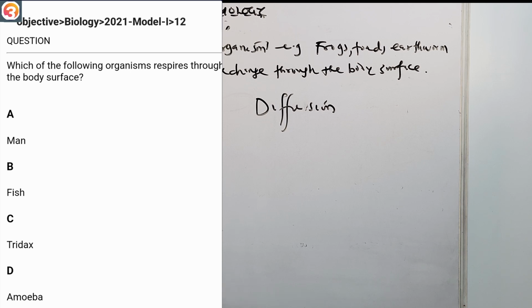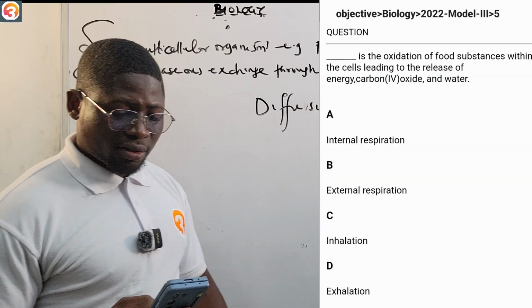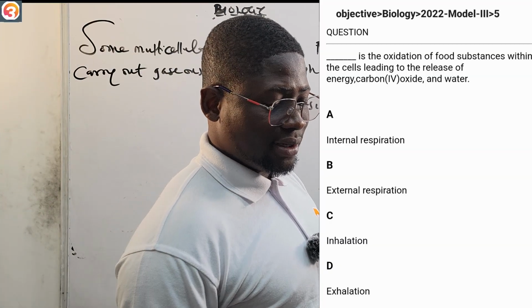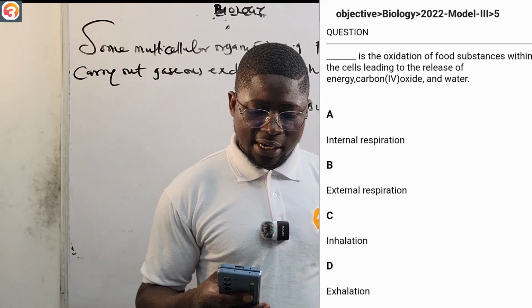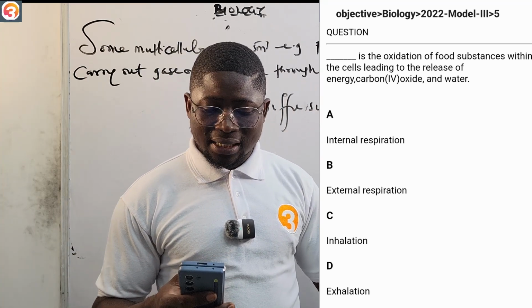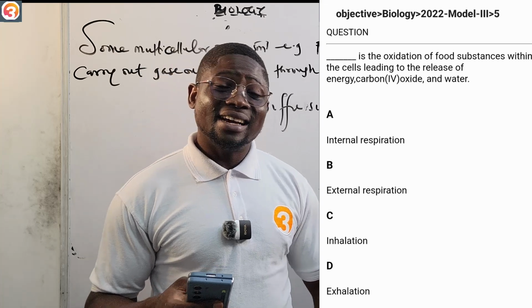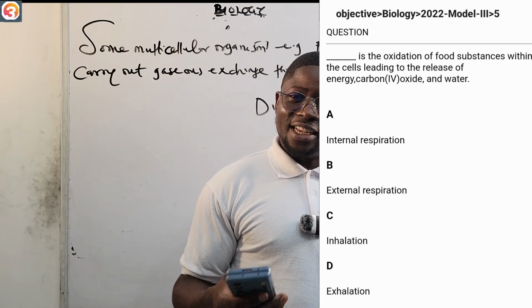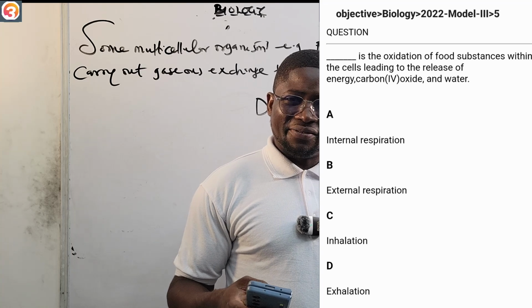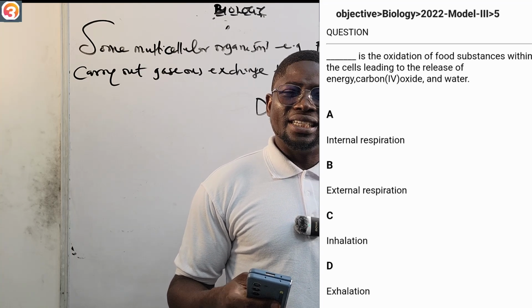Now let us go to 2022 number 5. It says dash is the oxidation of food substances within the cells, leading to the release of energy, carbon dioxide, and water. If we're talking about cells, we should talk about internal respiration, between the blood and the body tissues.